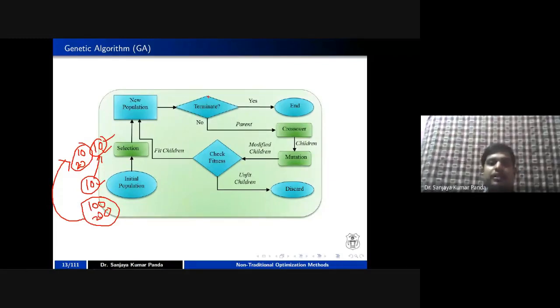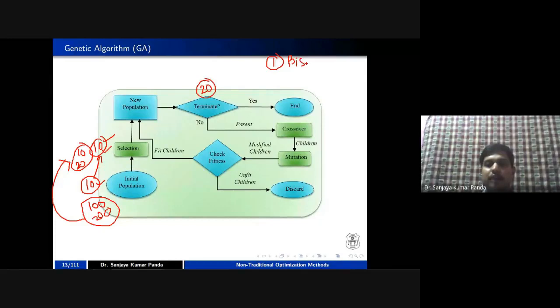Again, this termination condition varies with respect to the problem. One can say that I have to iterate the genetic algorithm up to 20 iterations. Once 20 iterations are done, I will stop my execution, and whichever is the best one, I will tell that is my solution. Another one, if you go for mathematics, you may have heard about something called the bisection method. If you have not heard, then there is no problem.